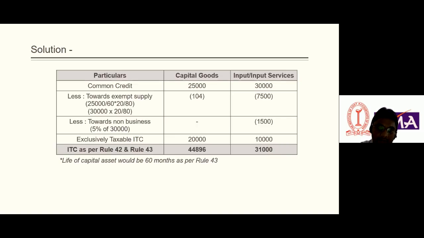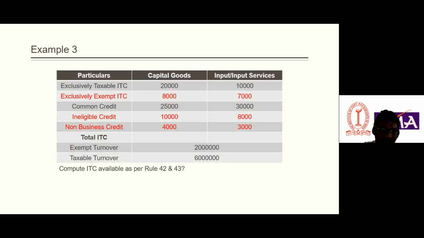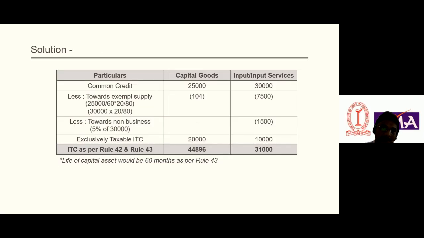We divide by the life, the number of months left, of the common credit, and then multiply by exempt supply divided by total turnover. It is 20 lakhs and 80 lakhs. 20 lakhs is our exempt turnover, taxable turnover is 60 lakhs, so total turnover is 80 lakhs. Then the common credit of capital goods toward exempt supply is 104.